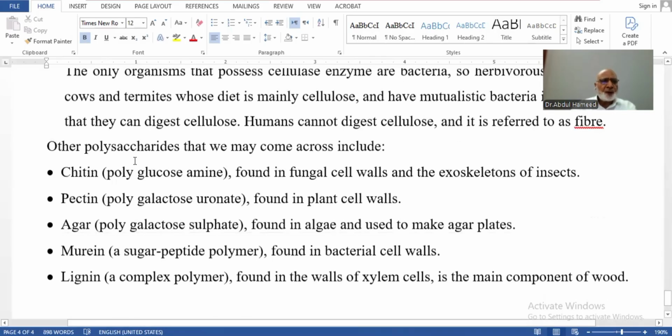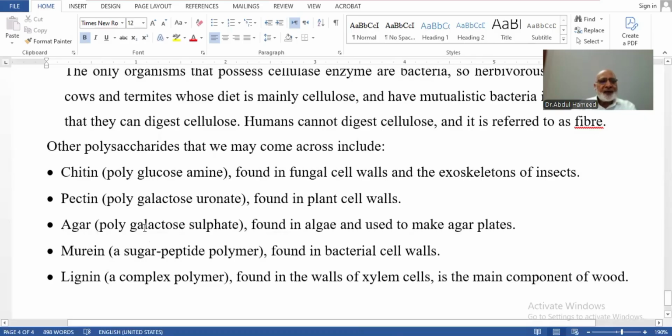There are some other polysaccharides like chitin, pectin, agar, murein, lignin. Chitin is poly-glucosamine, having an extra amine group along with the monosaccharide. Pectin is composed of polygalacturonate, found in plant cell walls.